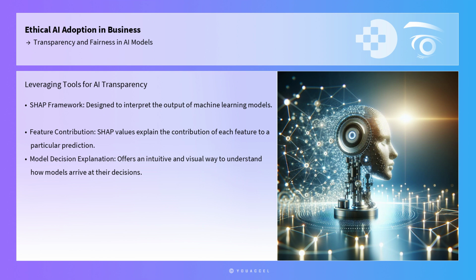To achieve transparency, businesses can leverage various tools and frameworks that provide insights into how AI models function. One such tool is the SHAP framework, which is designed to interpret the output of machine learning models. SHAP values explain the contribution of each feature to a particular prediction, offering an intuitive and visual way to understand how models arrive at their decisions. For instance, if a bank uses an AI model to assess loan applications, SHAP can help elucidate why one applicant was approved while another was denied, thereby making the process more transparent to stakeholders.